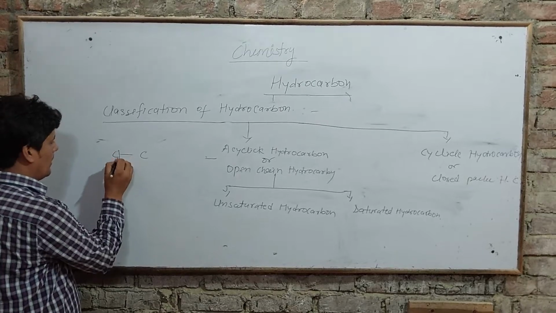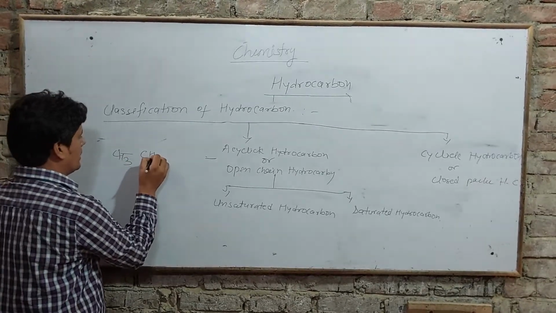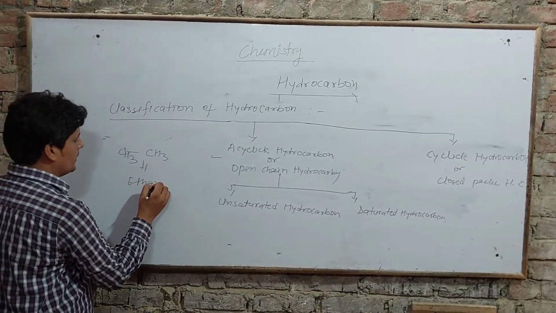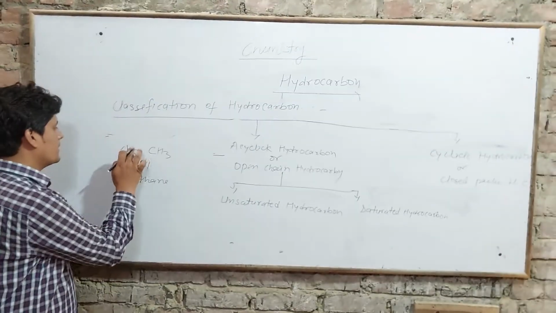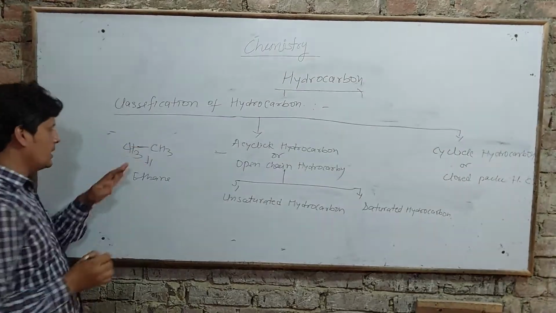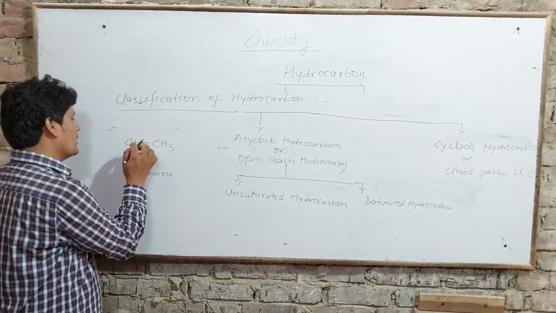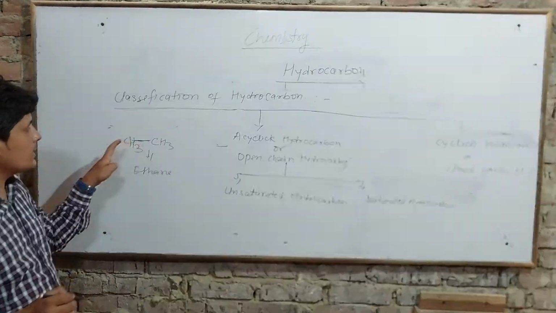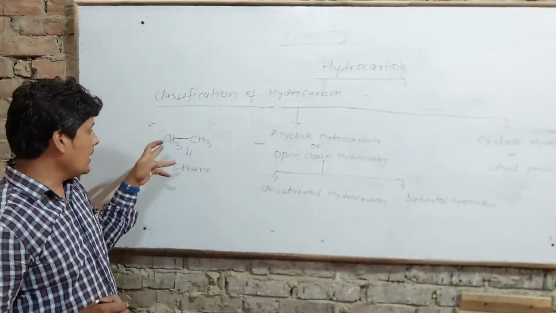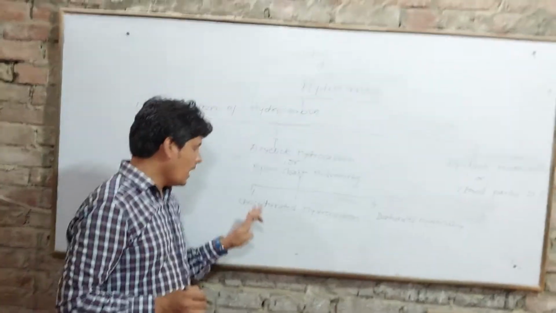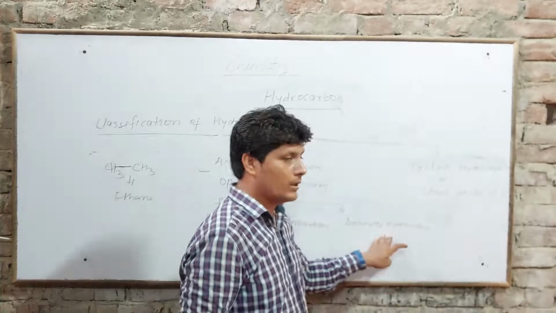CH3CH3. In this example, it is known as ethane. We see that the structure of the hydrocarbon is like a straight line, or we can say open chain or acyclic, not a cyclic compound. And this acyclic compound is divided into unsaturated hydrocarbon and saturated hydrocarbon.